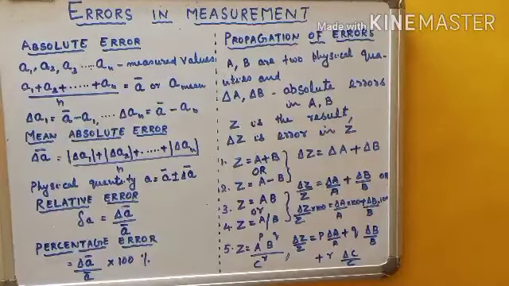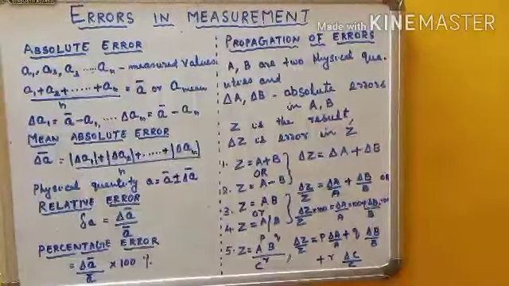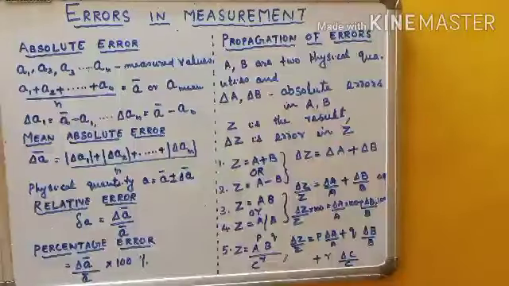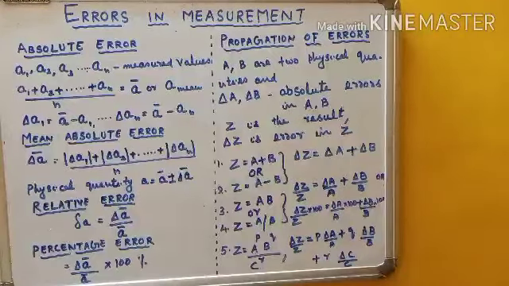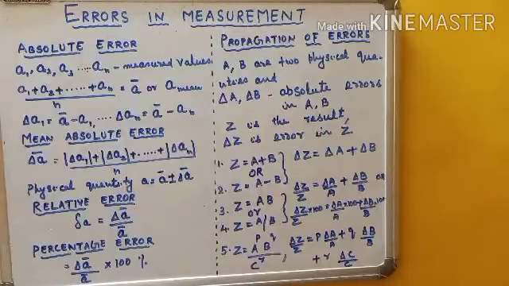So you remember, children, in class 10 you measured the focal length of a given convex lens, or you did the Ohm's law experiment. Whenever the teacher demonstrated the experiment, the observations were taken a number of times, 3 times, 4 times, repeated, and the average value was calculated as the correct value.